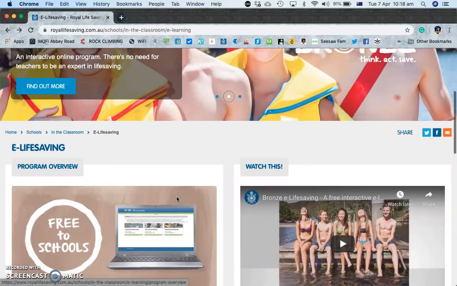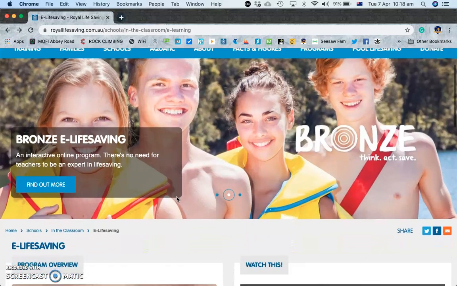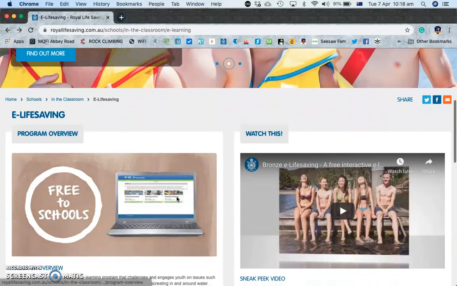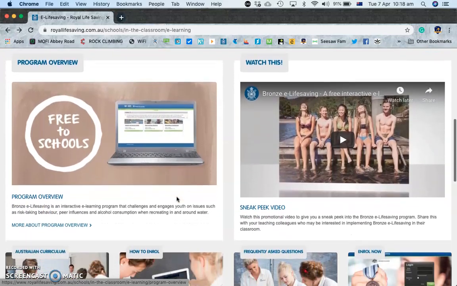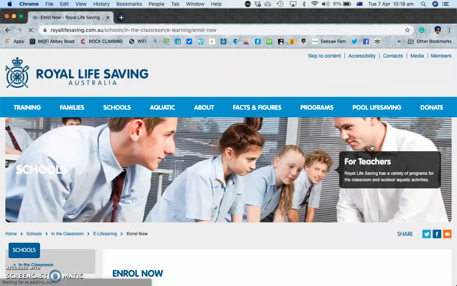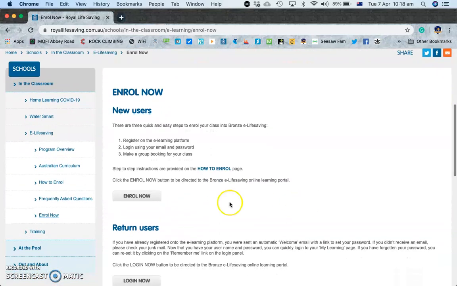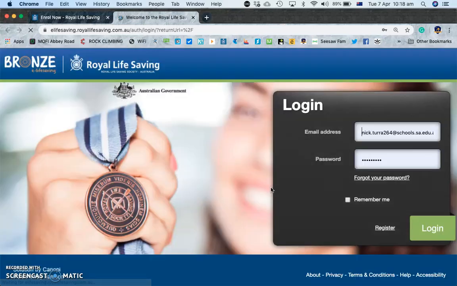So I'll put the link to this web page in Edmodo for you to access, but once you come to this web page, you can scroll down to the bottom, and over here on the bottom right it says enroll now. So you click on there, and then scroll down that page to the enroll now button, and you should be taken to this page.